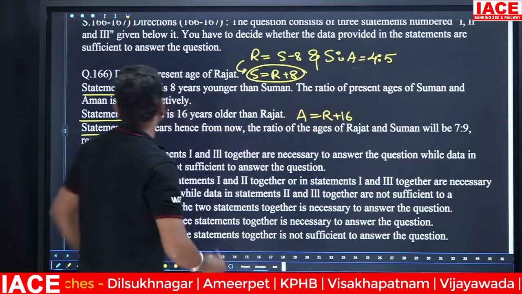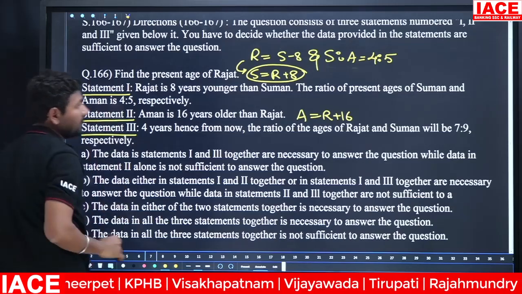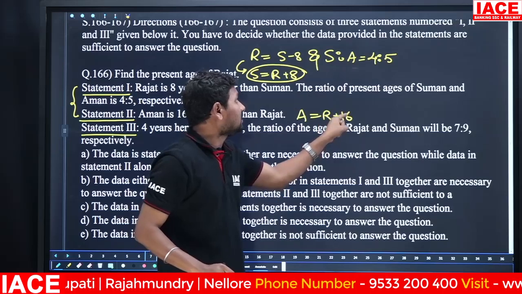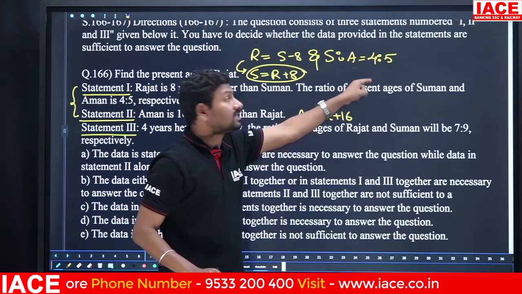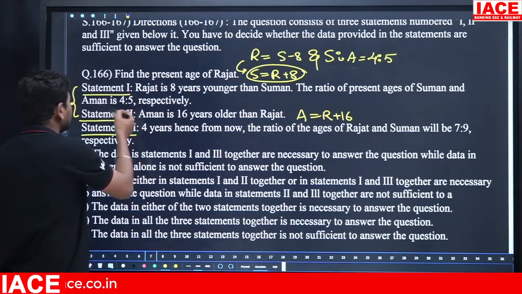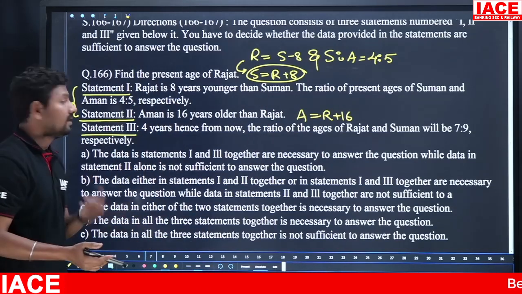When you combine statement 1 and statement 2, S value is R plus 8 and A value is R plus 16. So R plus 8 by R plus 16 is equal to 4 by 5. Then you will get Rajat's age directly. That means statement 1 and statement 2 together are sufficient to find the answer.